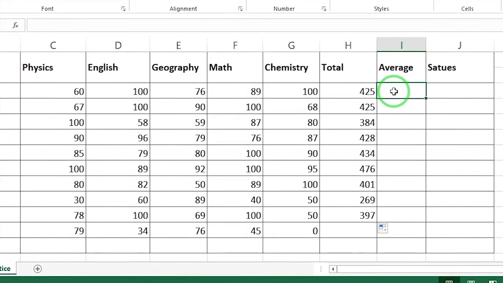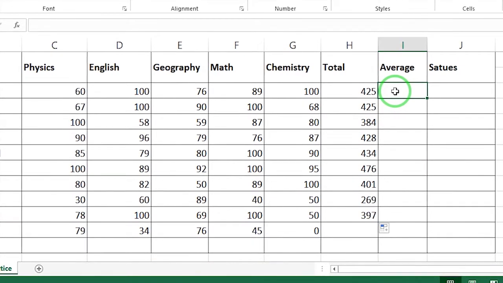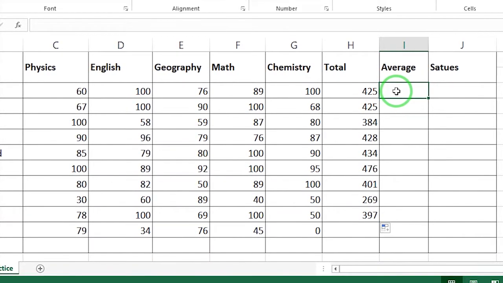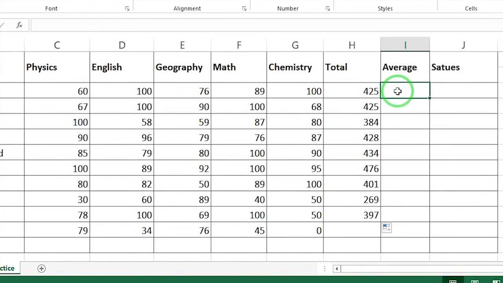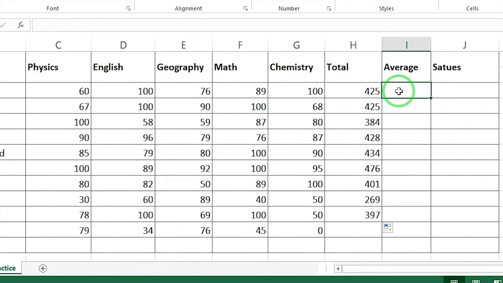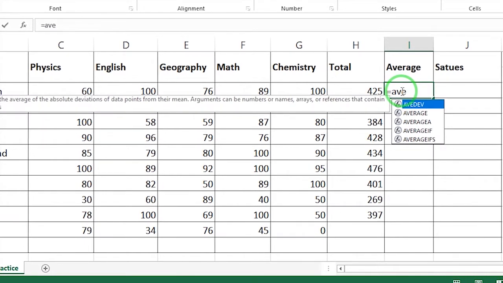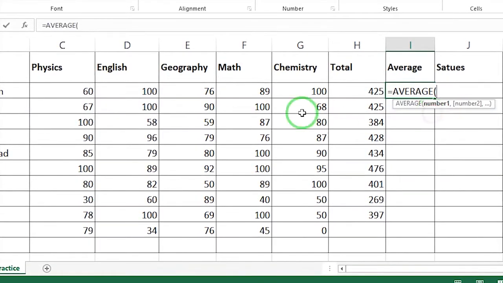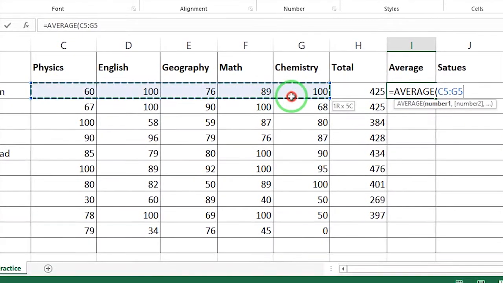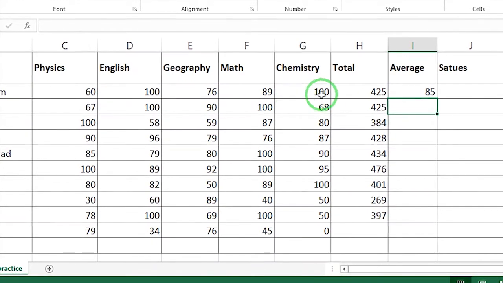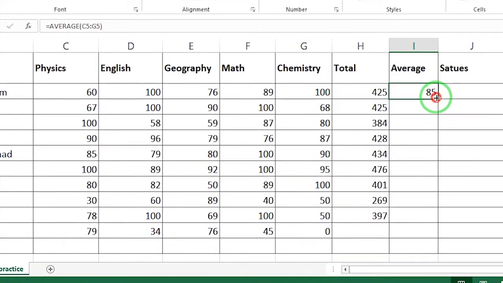Now here I want to find the average score for each student. For this, we also have a function which is called average. Again, because it's a function, equal sign, average. Here is the function average, select these numbers and enter. This is the average score for each student.